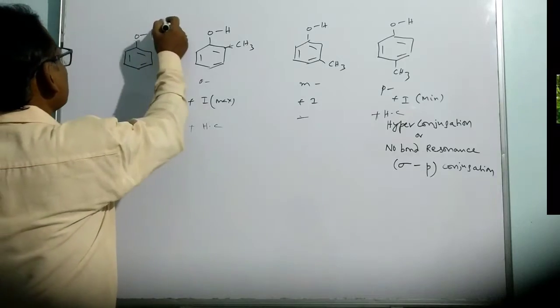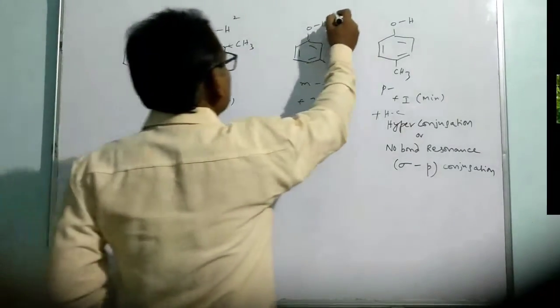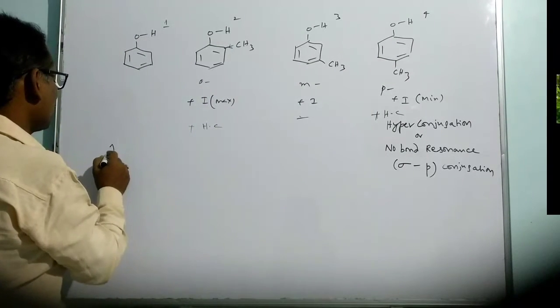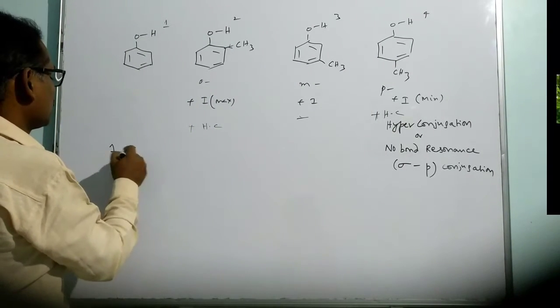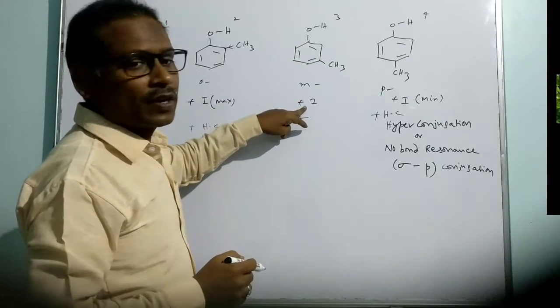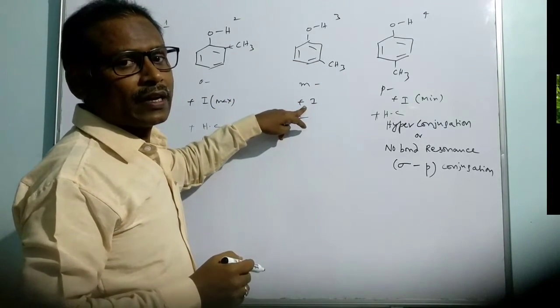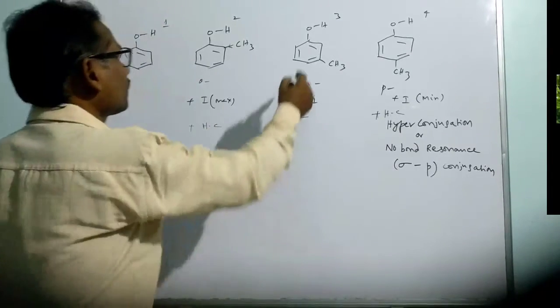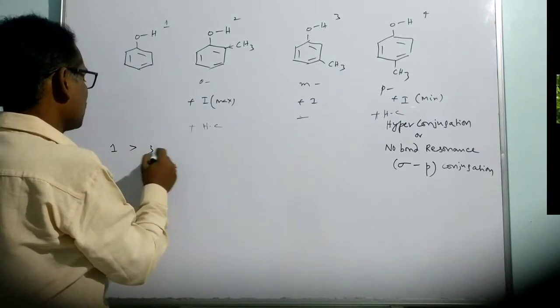If we say 1, 2, 3 and 4, the order of acidity is that 1 will be highest. The next goes to the meta position, because here only one effect, the inductive effect, is donating electrons to the benzene system. That's why we take 1 and then 3.